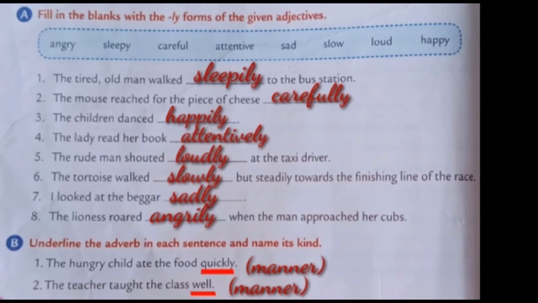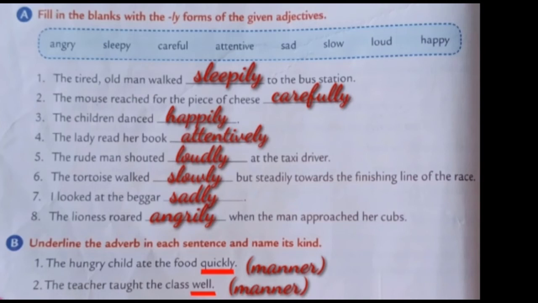Let's see the first one, children. The hungry child ate the food quickly. Here, in this sentence, quickly is adverb. And what kind is it? Adverb of manner.